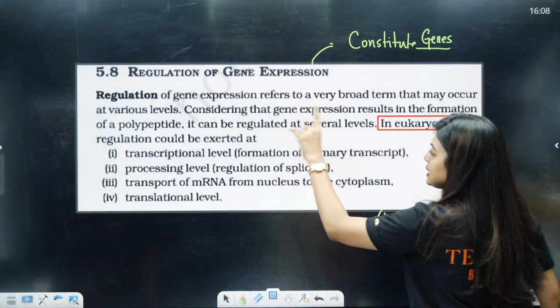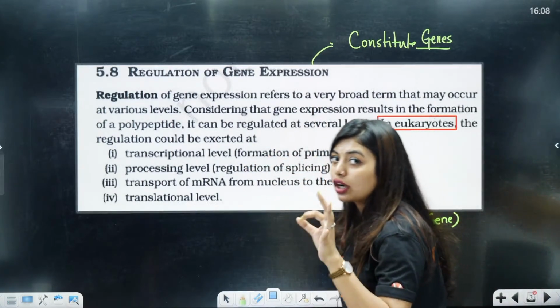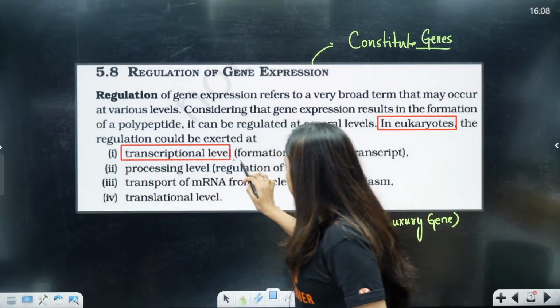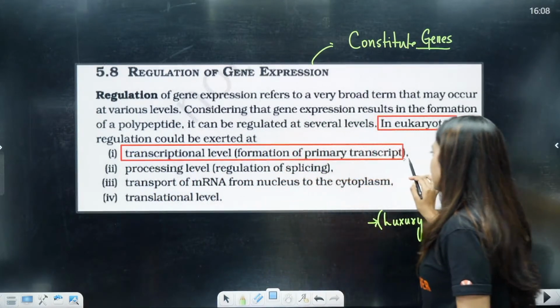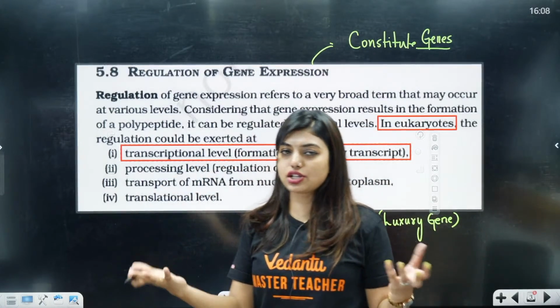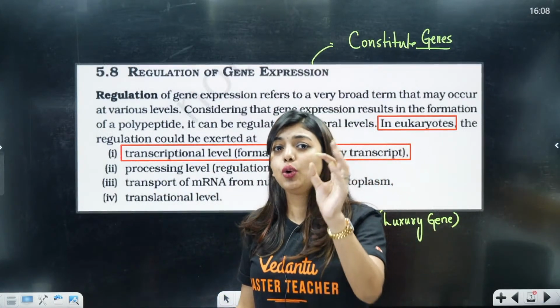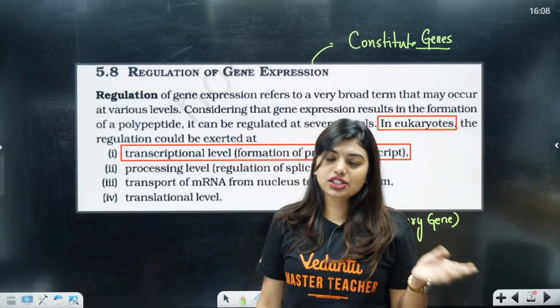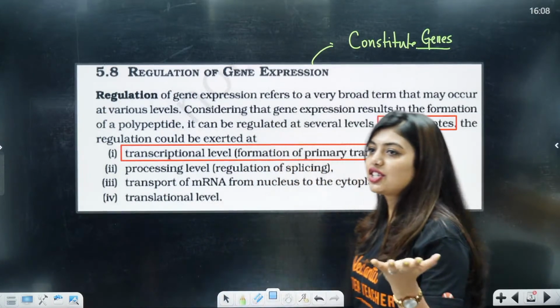Now, look here, students. In eukaryotes, the regulation could be exerted at what levels? At the transcriptional level, that means formation of your primary transcript. That means when your DNA goes to mRNA, that process is called transcription, and during that level, the gene will be like, let's just switch off.